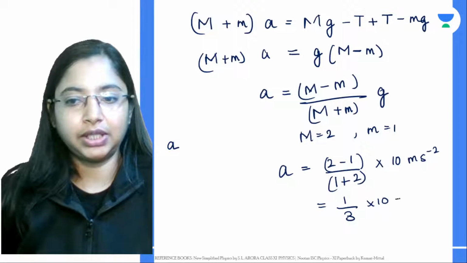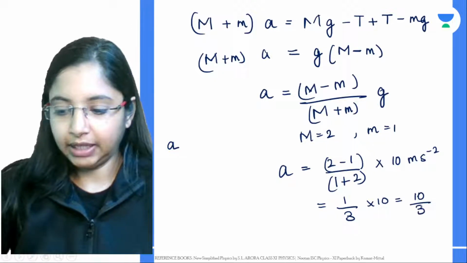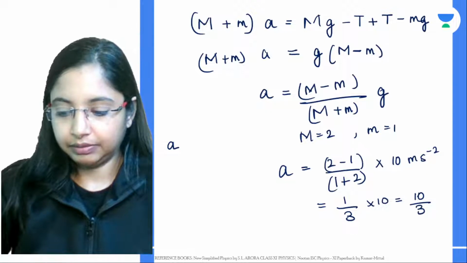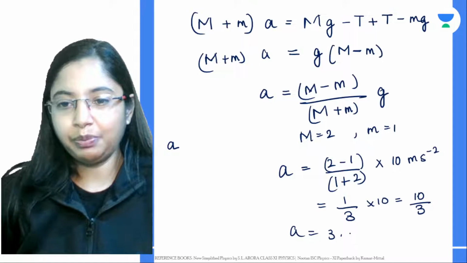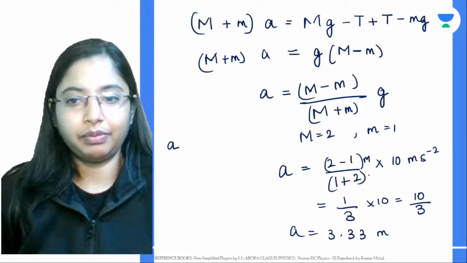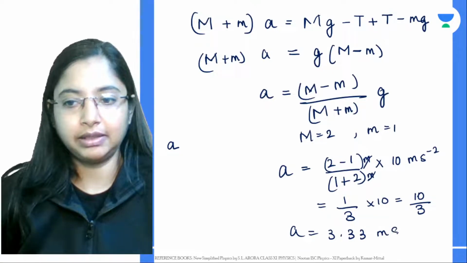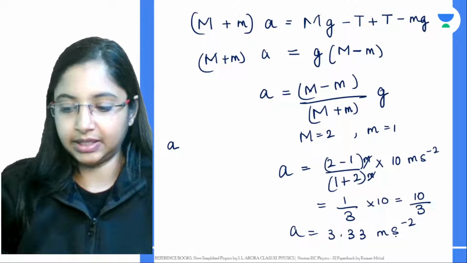1 by 3 into 10 is what? This is nothing but 10 by 3. If you take 10 by 3, the value is around 3.33. Somewhere around here you will get the acceleration due to gravity. Here we have mass, again the mass gets cancelled, and the acceleration is 3, for example in this case when we took.